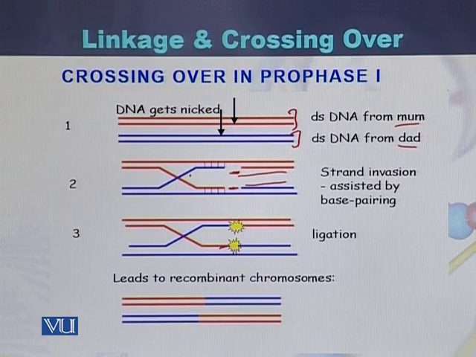The original double-stranded DNA of the mother was red, and the double-stranded DNA of the father was blue. But here the chromosomes are in the form of recombinants. This is due to the chiasmata formation, or the crossing over between the homologous chromosomes.